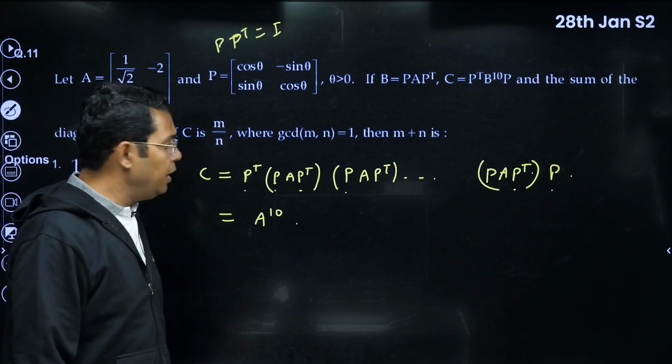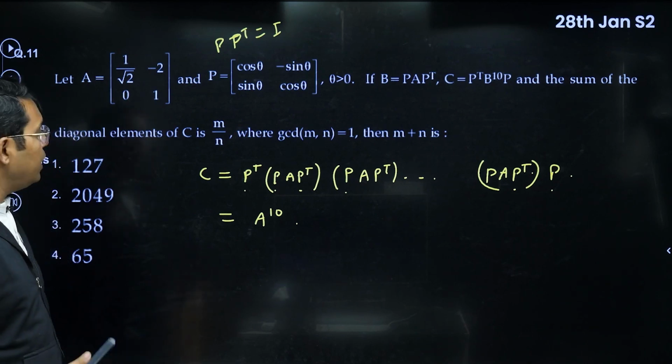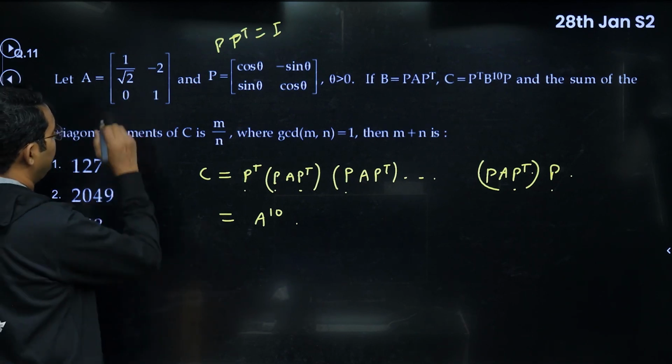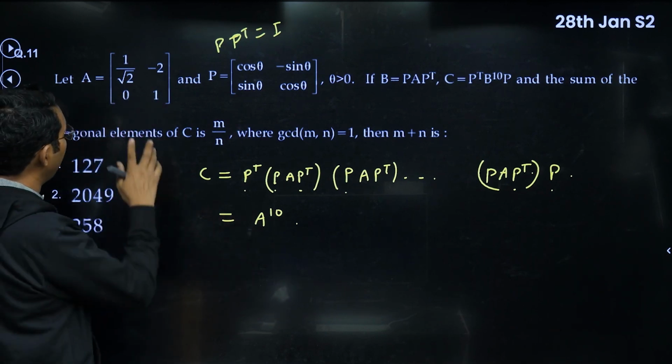Okay, now they are asking the sum of diagonal elements of A power 10. Now how to do this question? Maybe you will find A square, A power 3 and so on, and you will look at the pattern and then you will write the sum of diagonal elements. But I'll tell you another method. If you have done the eigenvalue theorem things, then it will be very easy.